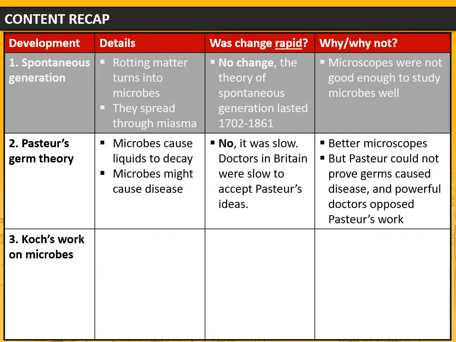So I'm going to explain how Pasteur was helped by better microscopes, which allowed him to study microbes and understand them. On the other hand, I'm going to explain that Pasteur could not prove that germs cause disease, and that powerful doctors in Britain, like Bastian, opposed Pasteur's work, and they stuck to the theory of spontaneous generation. So change happened, but change happened quite gradually.